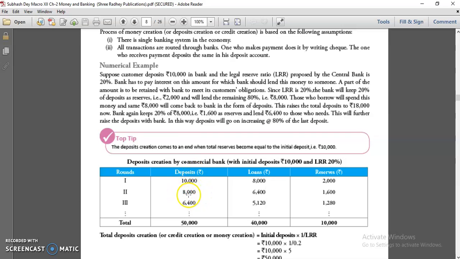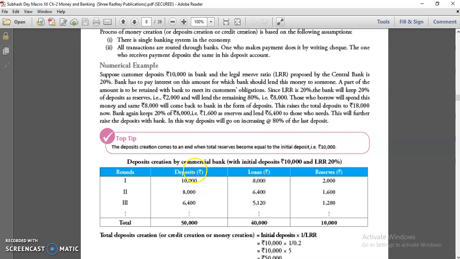Again, from 8,000, 20% is kept as reserves, LRR. So 20% of 8,000 becomes 1,600. The bank has to keep this with RBI in its current account, and 6,400 is available with the commercial bank. Once you do the same process again, 6,400 becomes the primary deposit for the next round. Then again 20% of that becomes the reserve with RBI by the commercial bank. Now the loan available is 5,120.